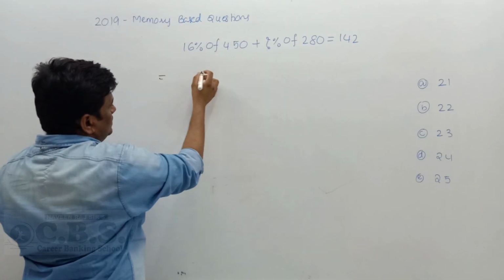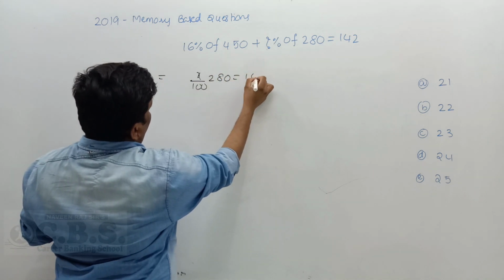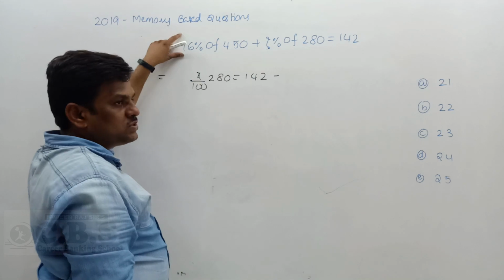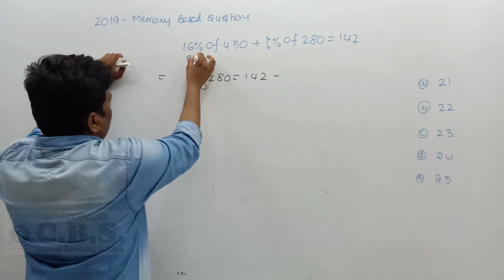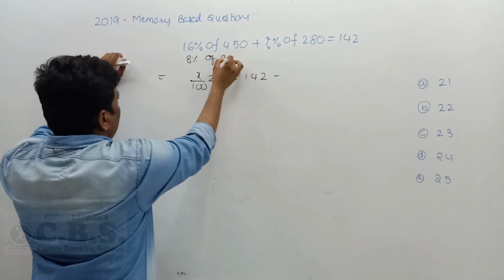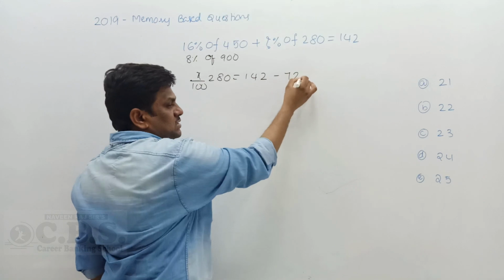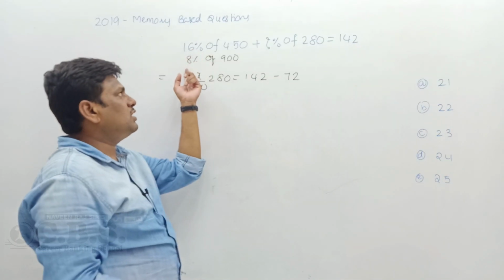What does the question's percent mean? x by 100 of 280 is equal to 142 minus that. That is the simple technique I do. I use the half and double technique. What is half of 16? 8%. If I do half, I should do double. The two zeros of the percentage cancel. 9 8s are 72. That's it, simple. I just take half of 16%, which gives you 8%.